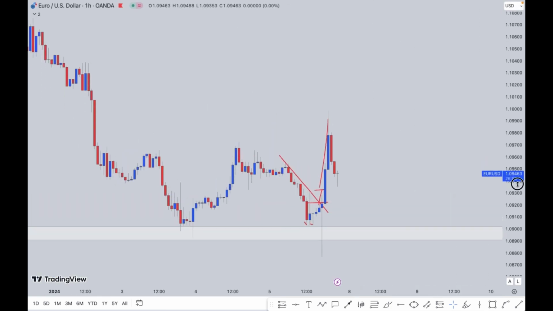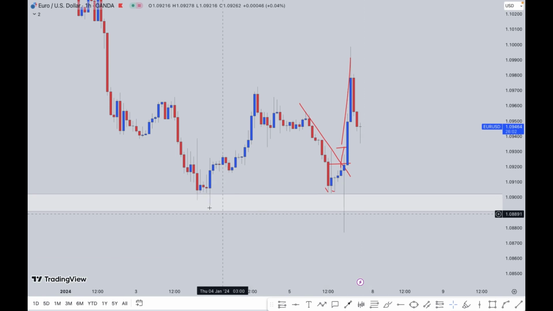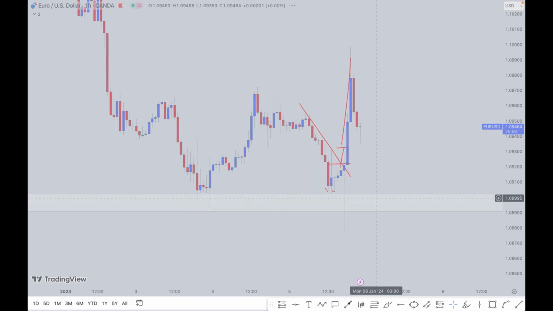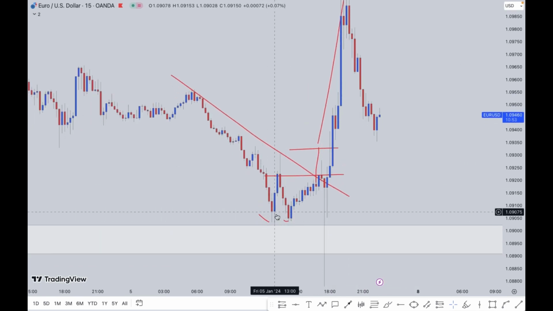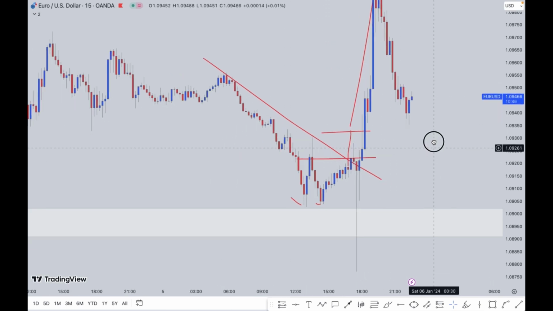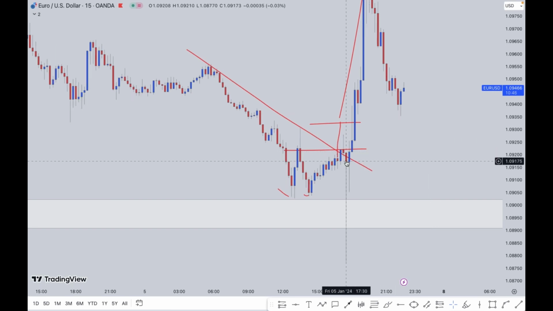We went on the 4H, on the 1H as well. I said this was the support. We went on a 15 minutes, and I said this is a possible double bottom. Still have my markings: first bottom, second bottom, neckline. If price breaks above this trend line, this is where I'll be looking to get into the trade. And as you can see, when NFP came, price dropped and then went in its rightful direction.